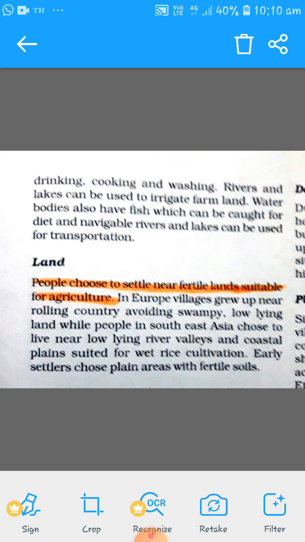That way transportation was happening in the earlier days, and today also water is used for transportation.